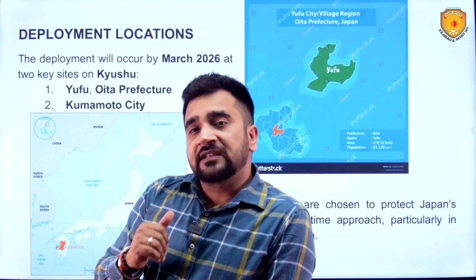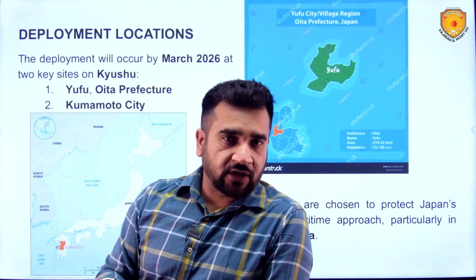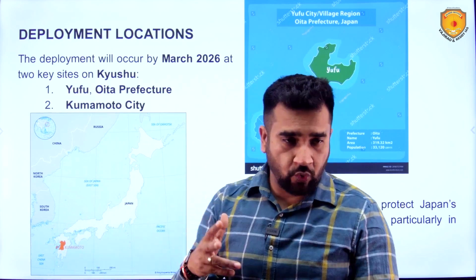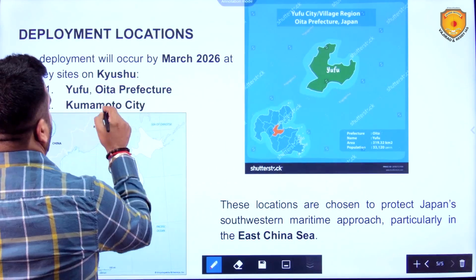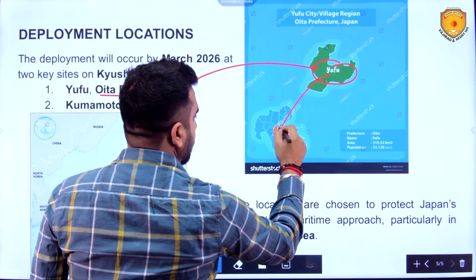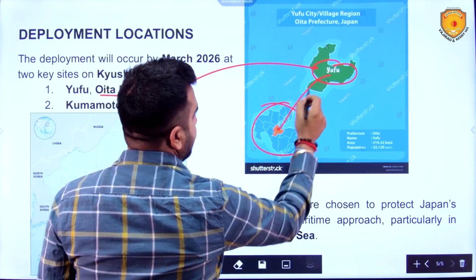Now, where are these missiles deployed? We know that it is Kyushu Island on which these missiles are deployed, but where on Kyushu Island? There are two locations. First is Yufu in Oita prefecture. So, this is Yufu, magnified view. This entire thing is Kyushu Island, and in the center of Kyushu Island is Yufu.